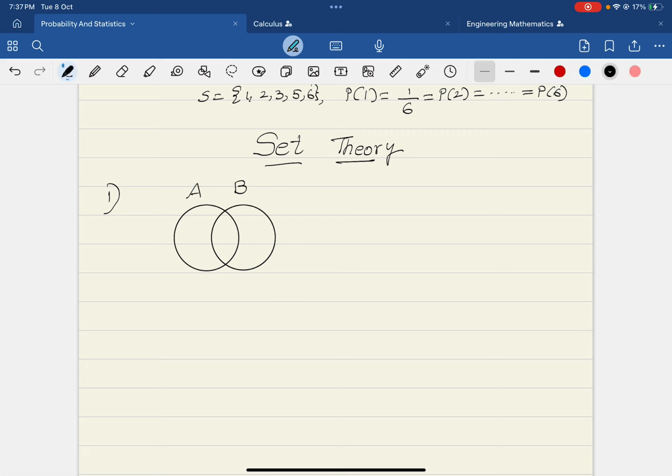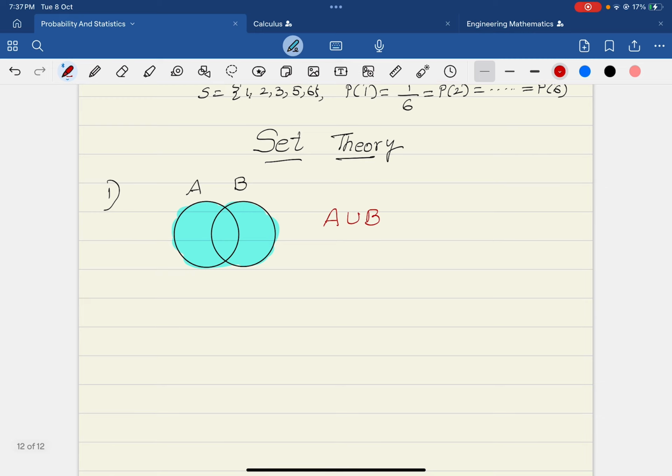Let us draw the figure here. A and B are the two sets. Now I want to see the union of both the sets. A union B means the whole portion which is covered in both the sets. This is called A union B. That means the portion which is covered in A as well as in B.